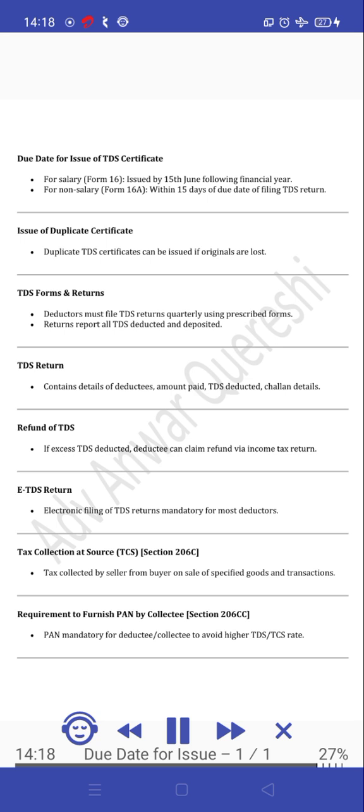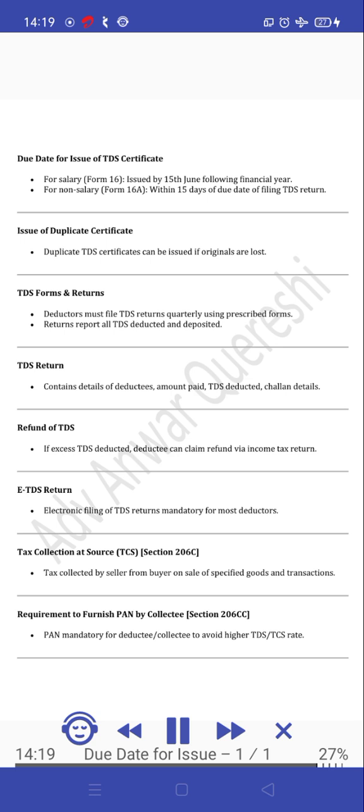TDS forms and returns. Deductors must file TDS returns quarterly using prescribed forms. Returns report all TDS deducted and deposited. TDS return contains details of deductees, amount paid, TDS deducted, challan details. Refund of TDS. If excess TDS deducted, deductee can claim refund via income tax return. ETDS return. Electronic filing of TDS returns mandatory for most deductors.